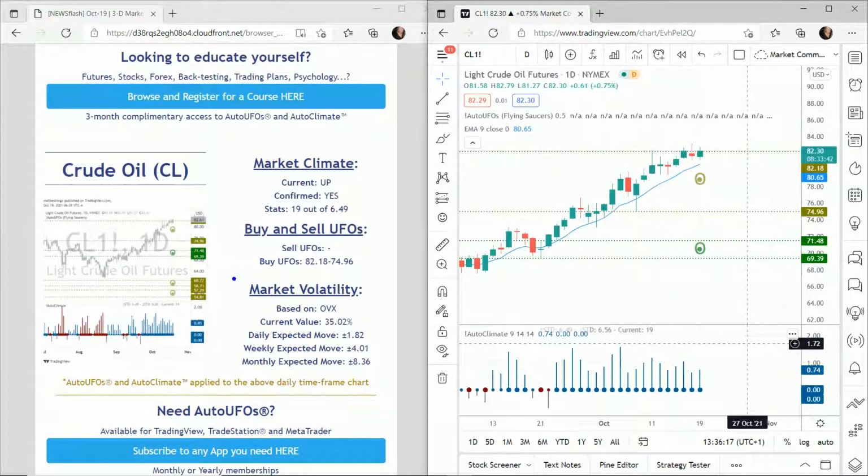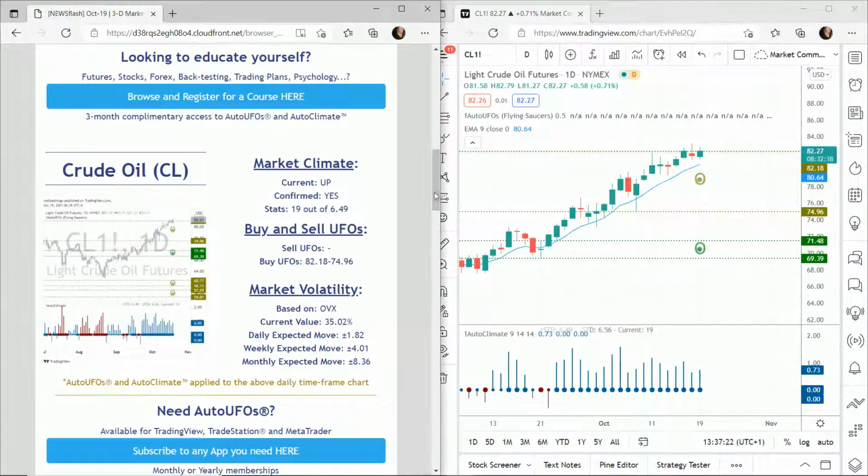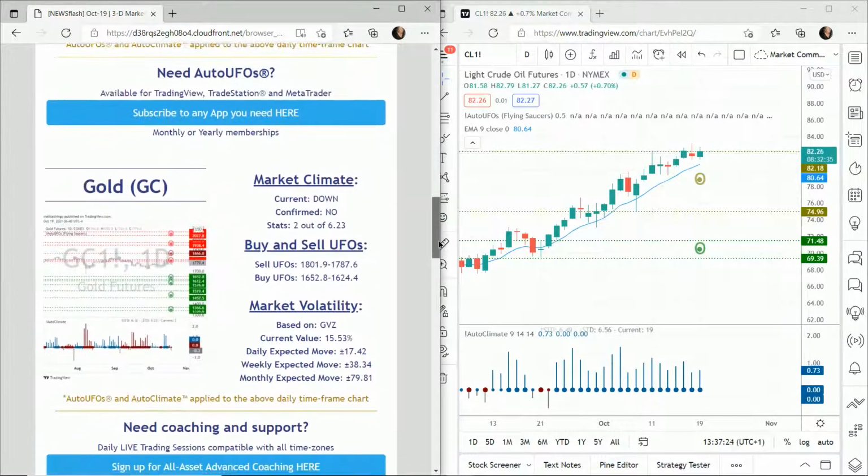In terms of volatility on oil, we would expect movement up or down in 1 year of 35.02%. So in a day, that's 1.82 points up or down. In a week, 4.01 points up or down. Or in a month, 8.36 points up or down. So that's crude oil. Next market here is gold.